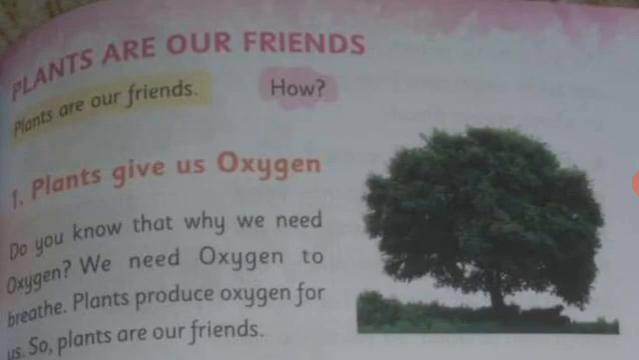Plants are our friends. Now students, I'll tell you how plants are our friends. Number one, plants give us oxygen. Do you know why we need oxygen? We need oxygen to breathe. Plants produce oxygen for us, so plants are our friends. Students, plants are the important and only source of oxygen for all the human beings on the earth. Oxygen is very, very important for all the human beings because oxygen is required to breathe. So we can say that plants are our friends.